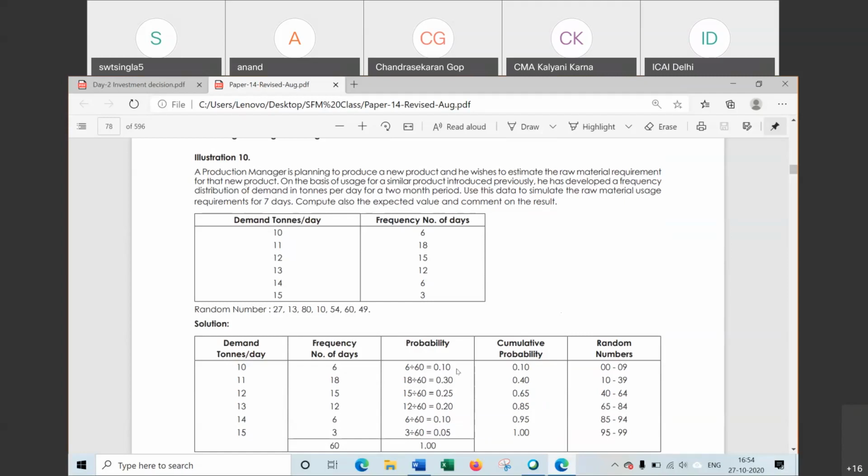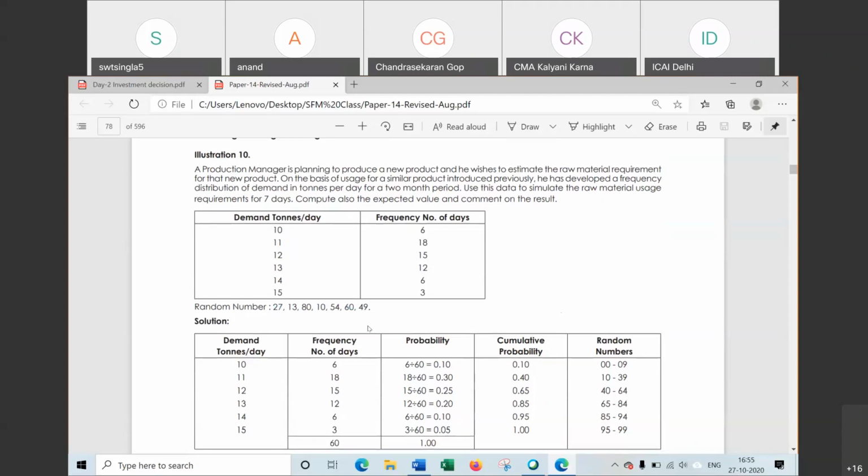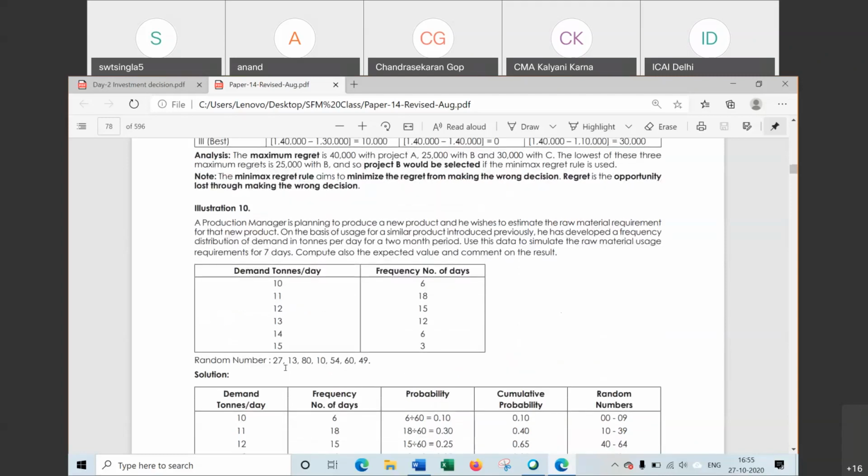On the basis of previous information, the manager has made the frequency distribution of demand for 2-month period. और नेक्स्ट 2 मंथ के लिए उसने फ्रीक्वेंसी डिस्ट्रीब्यूशन ये एज्यूम किया है। Use the data to simulate raw material requirement for 7 days. What will be the raw material requirement for these 7 days for which random numbers are given? Monte Carlo simulation uses the random number. So how to solve this one? How to find the demand for these random numbers given?